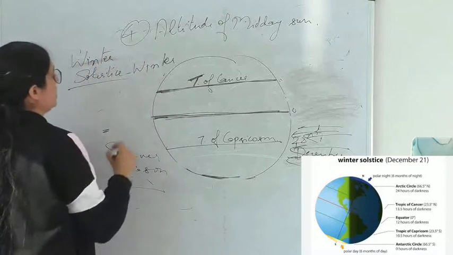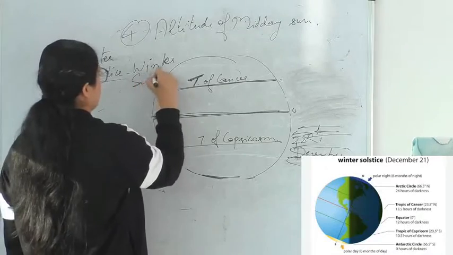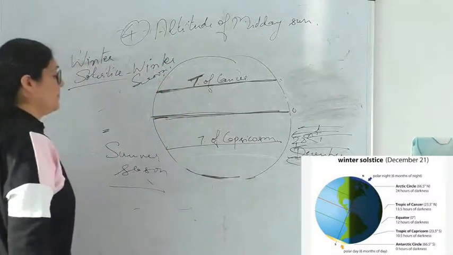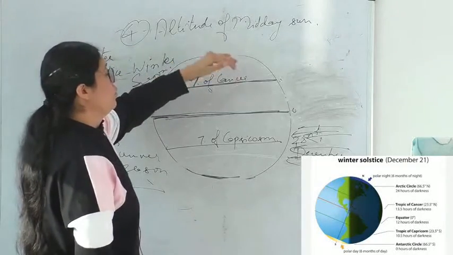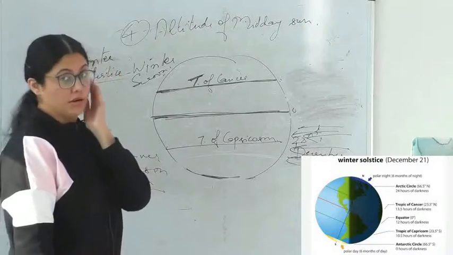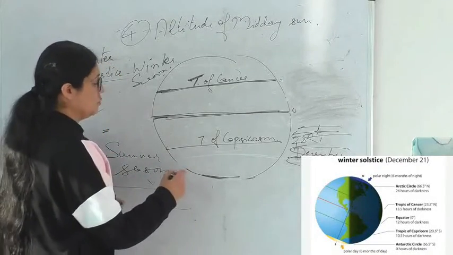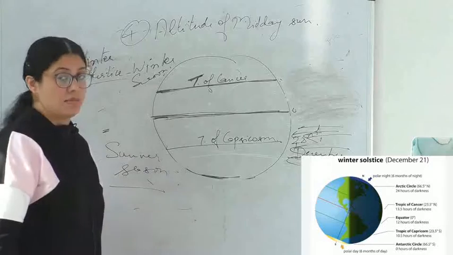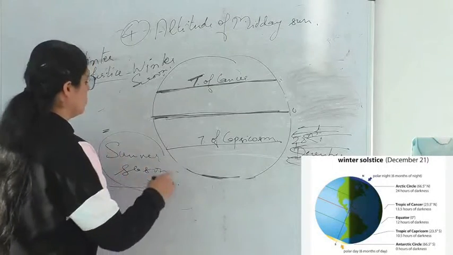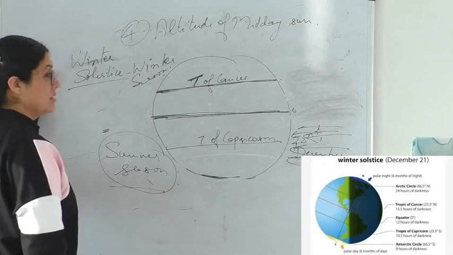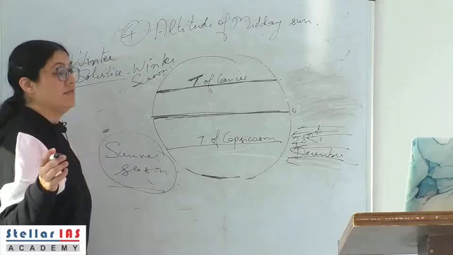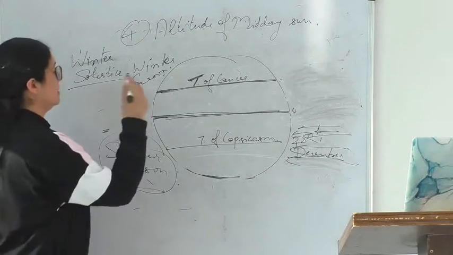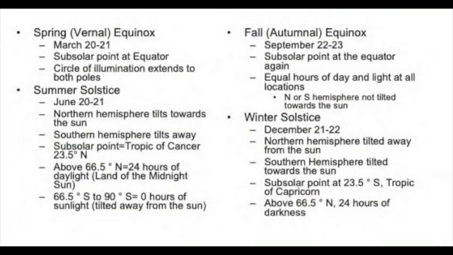This is also termed as winter solstice, right. And the length, the period of darkness goes on increasing as one moves towards the northern pole, right. Length of day is more than length of night in the southern hemisphere, right. So, we have the equinoxes, we have the summer solstice and the winter solstice. Now, to sum up, I have given a table with the dates of the two equinoxes and the winter solstice and summer solstice.